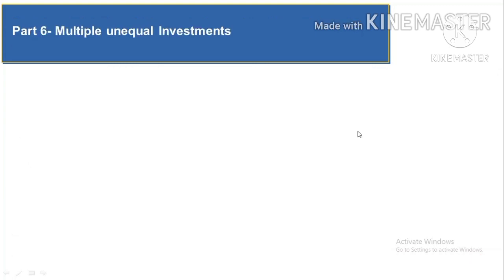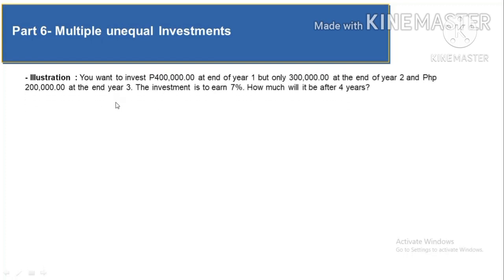Let's go now to the final topic, which is entitled multiple and equal investments, and let's go directly to the illustration. You want to invest 400,000 at the end of year 1, but only 300,000 at the end of year 2 and 200,000 at the end of year 3. The investment is to earn 7%. How much will it be after 4 years?